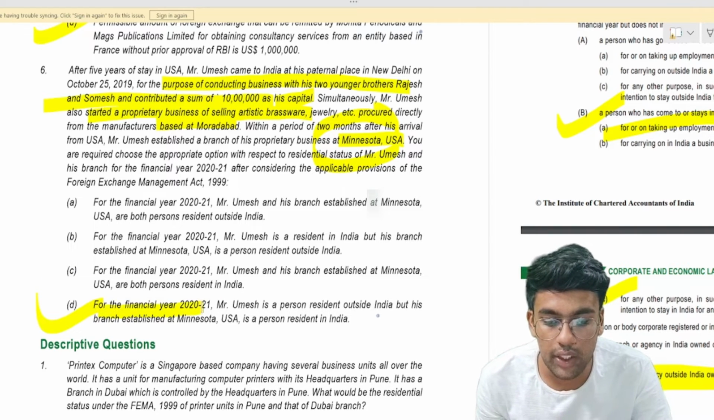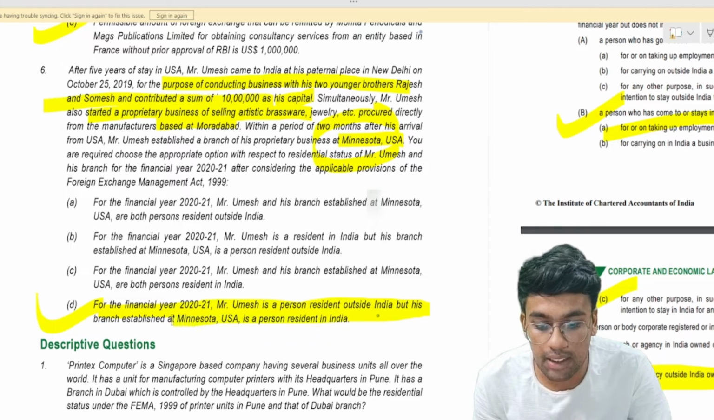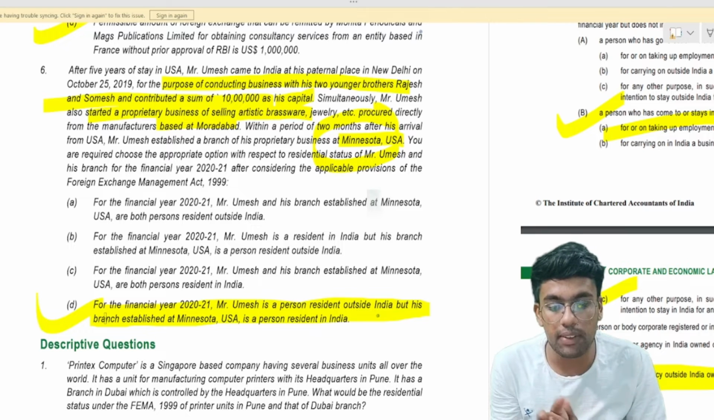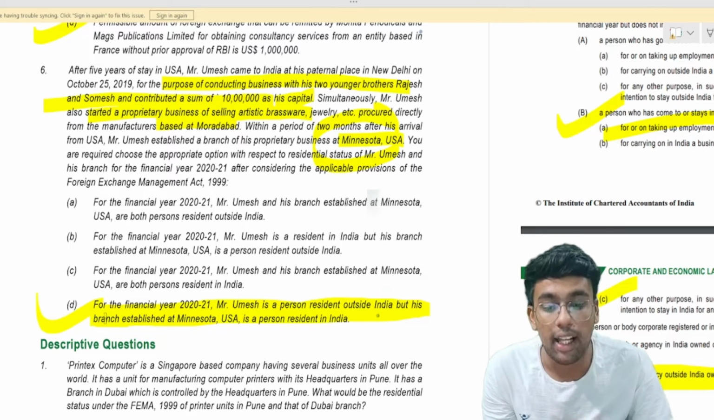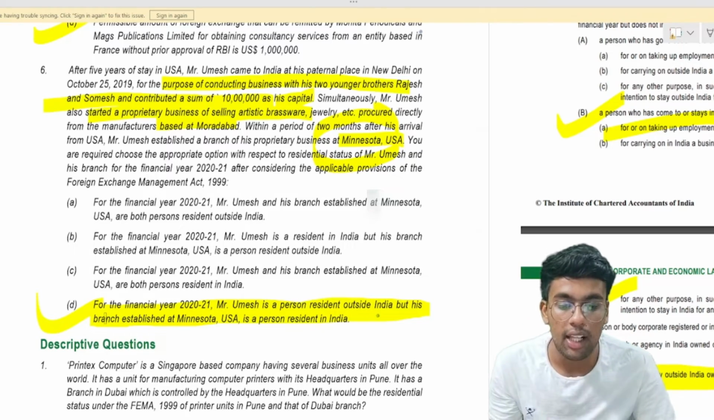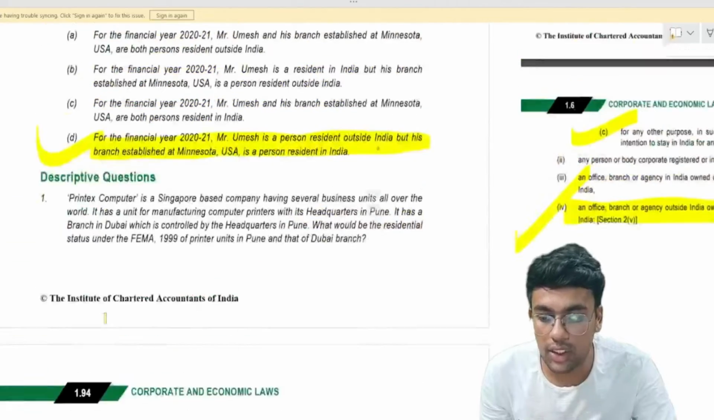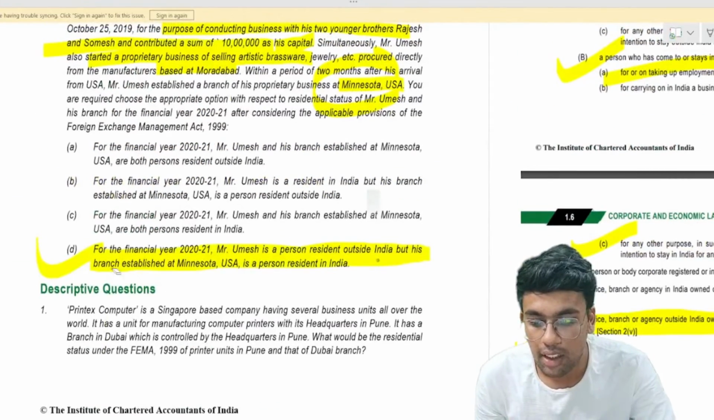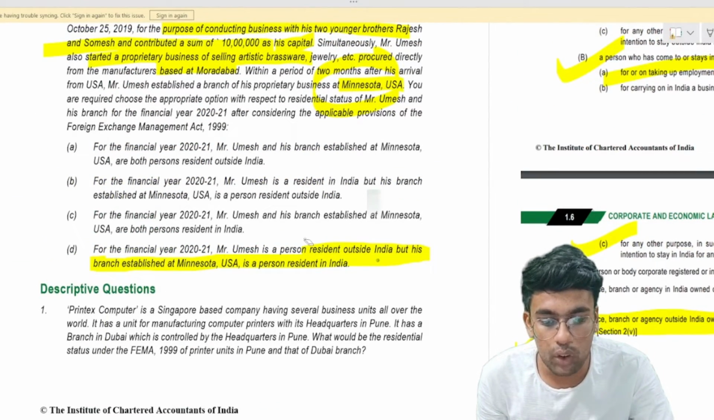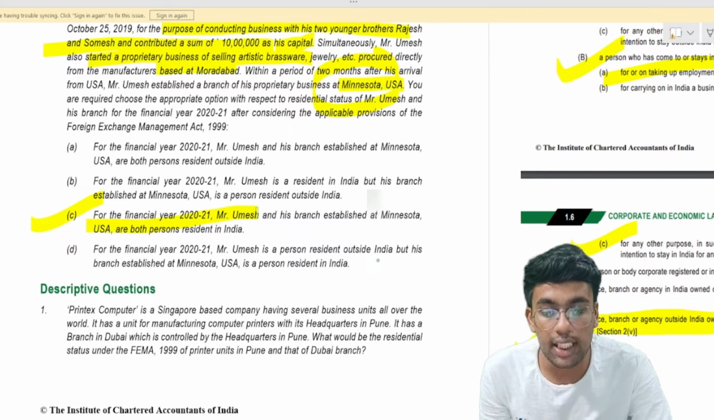For the financial year 2021, Mr. Umesh is a person resident outside India, but his branch established at Minnesota, USA is a person resident in India. So, just a second, let me see the answer to this question. So, the answer to this question would be not D. This is a wrong answer because both of them would be person resident in India. So, the answer to this question is point number C. For the financial year 2021, Mr.